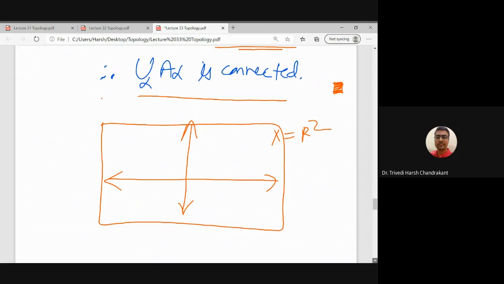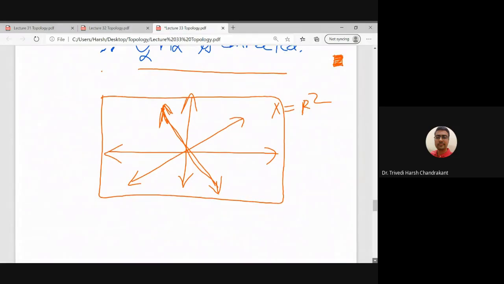We also know from real analysis that if I have two lines passing through the origin, I can find a continuous function which maps one line to the other. So every line passing through the origin is homeomorphic to each other, and we have shown that the vertical line through the origin is a connected subset of R2. So every line passing through the origin is also a connected subset of R2.